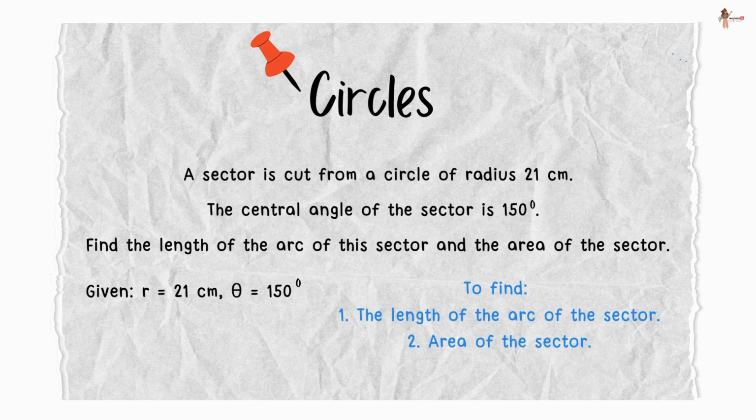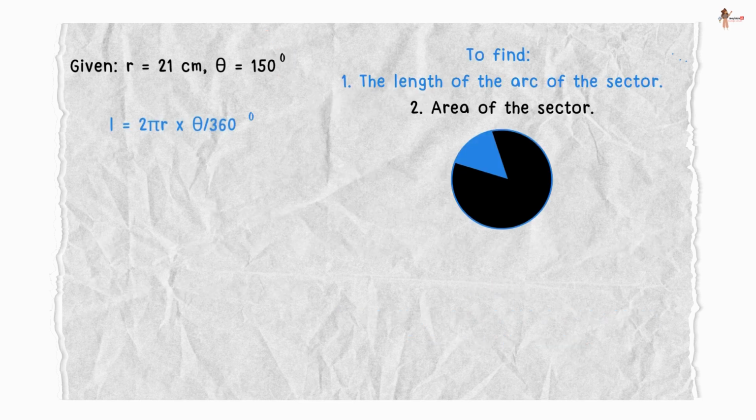Now, length of the arc is given by the formula L is equal to 2 pi r into theta upon 360 degrees. Let's substitute the given values. We get L is equal to 2 into 22 by 7 into 21 into 150 upon 360, which gives L as 55 centimeter.